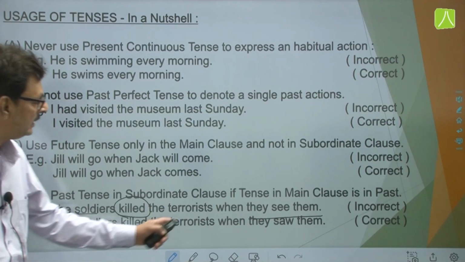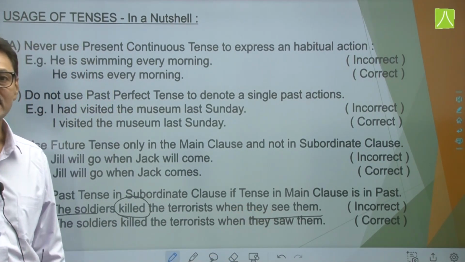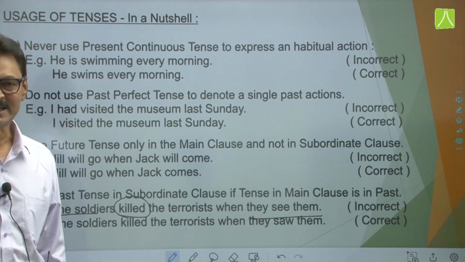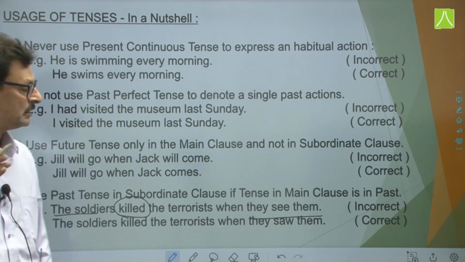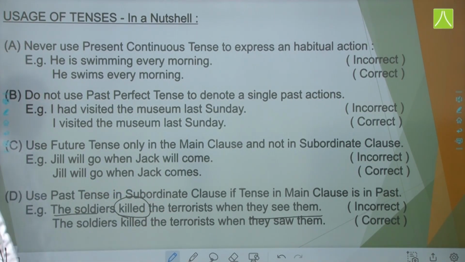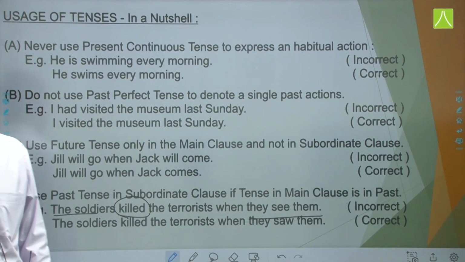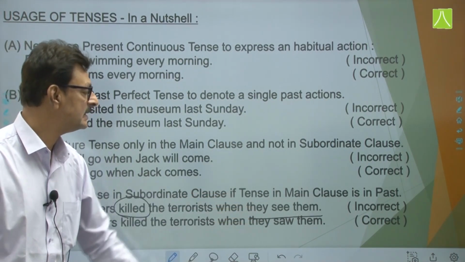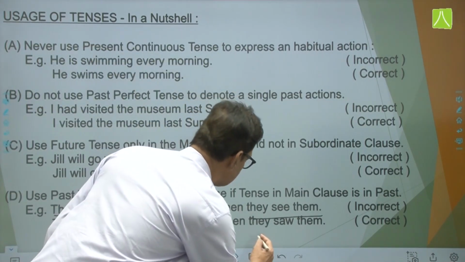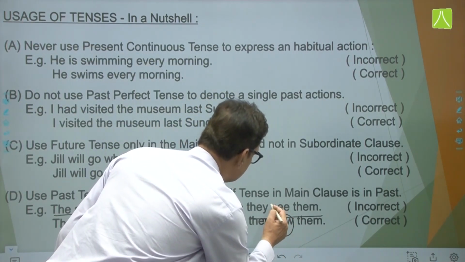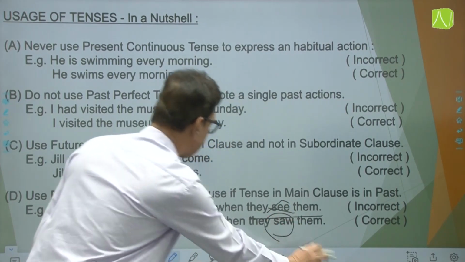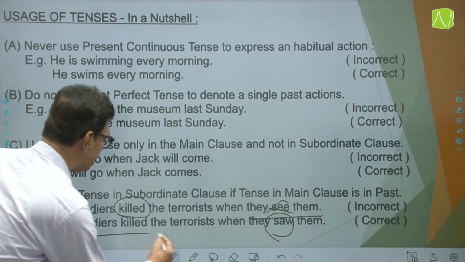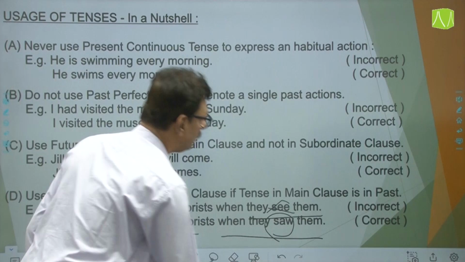Past tense use किया है. And यहाँ पे subordinate clause में present tense use किया है. This is incorrect. So use past tense in subordinate clause if the tense in the main clause is in the past tense. So they see them will be incorrect. इसको कैसे करोगे change? They saw them. So this part becomes incorrect and the soldiers killed the terrorists when they saw them.